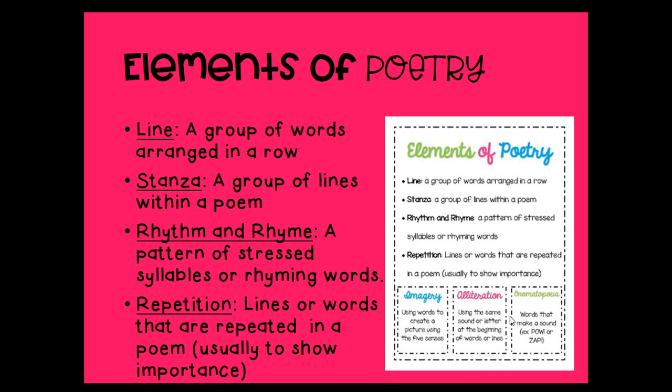Here are some of the different elements of poetry. In a poem, you will find lines. This means it's a group of words arranged in a row. In poetry, you will also hear the word stanza. This is a group of lines within a poem.